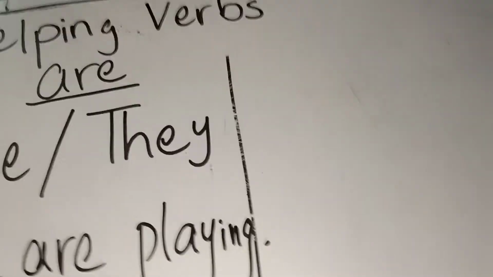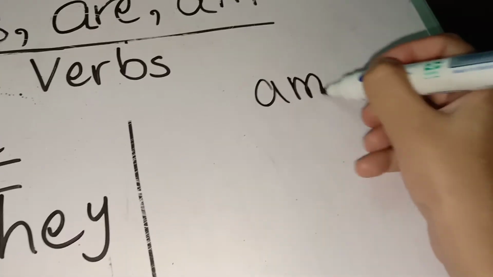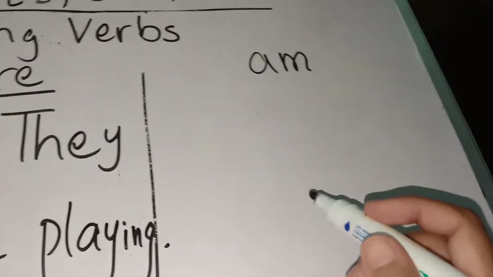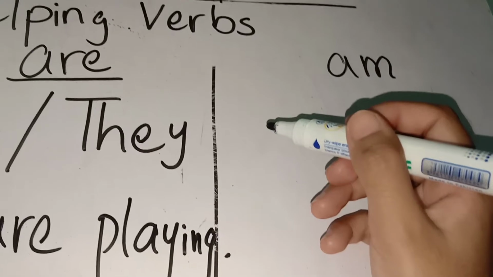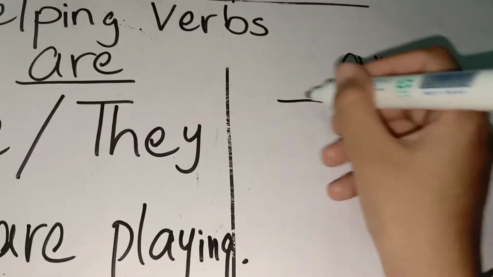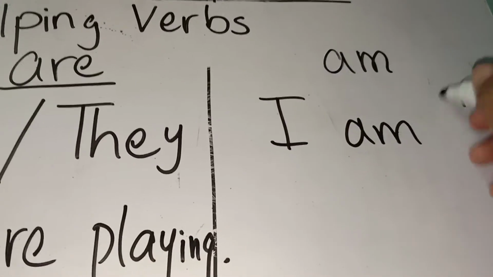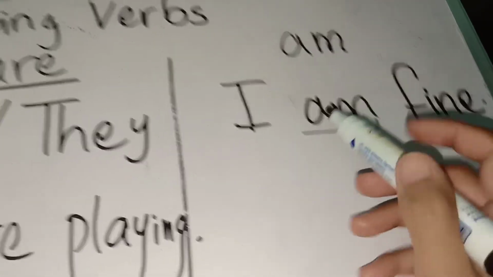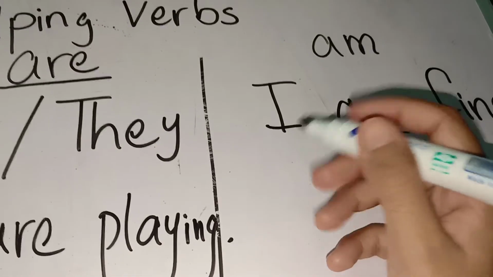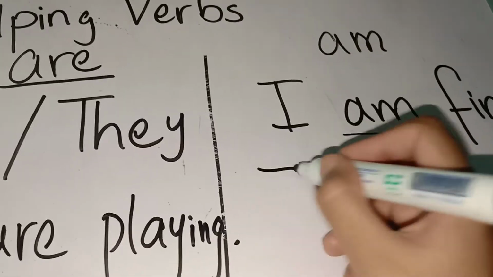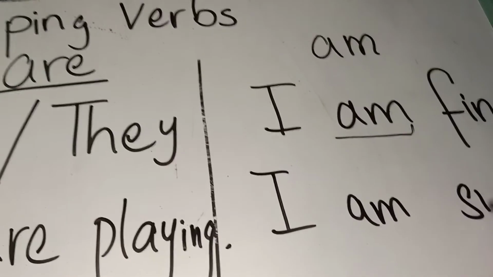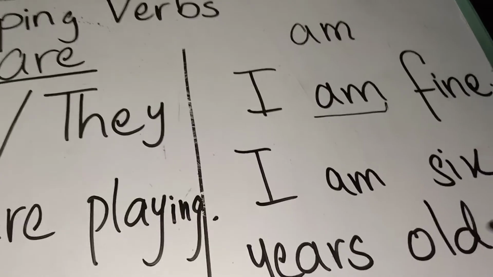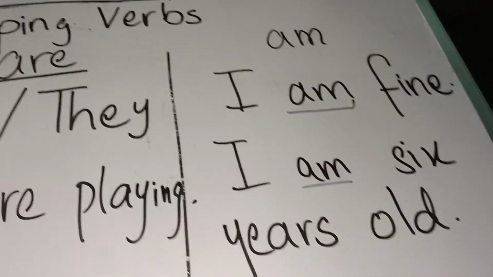Now let's move on to am. Now am is an interesting case because it is always used when we are talking about ourselves. For example, if someone asks you how are you, how do you answer? You answer I am fine. You are talking about yourself, so you say I am fine. Okay. If someone say how old are you, you say I am 6 years old. So when you talk about yourself, then the helping verb am is used.